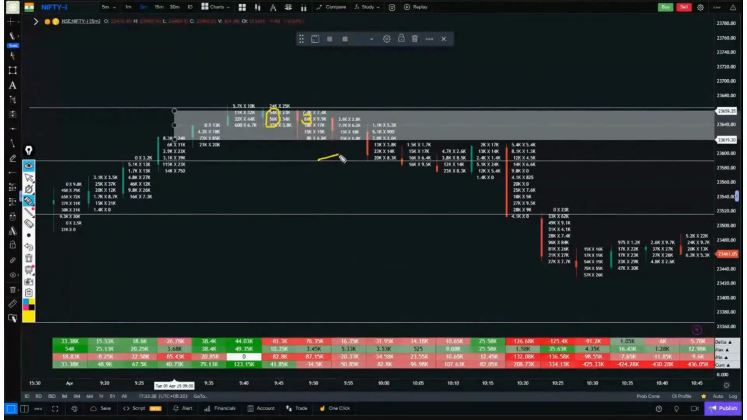Now, this candle gave a solid confirmation. What confirmation did it give? Firstly, all the buying zones broke here. This candle broke all the buys. So whatever buying activity happened here, it was all absorbed. Secondly,